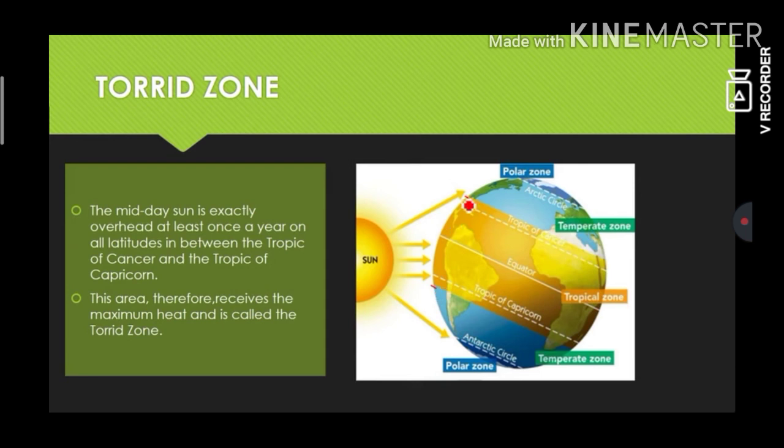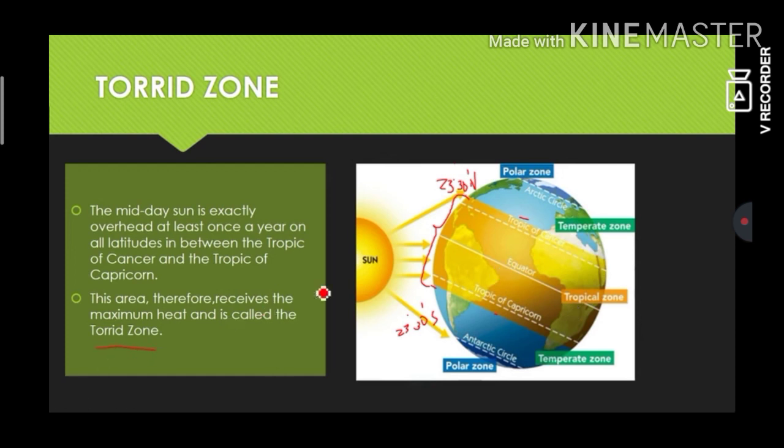So this region, that is 23 degree 30 minutes north to 23 degree 30 minutes south, or else from Tropic of Cancer to Tropic of Capricorn, is called the torrid zone.